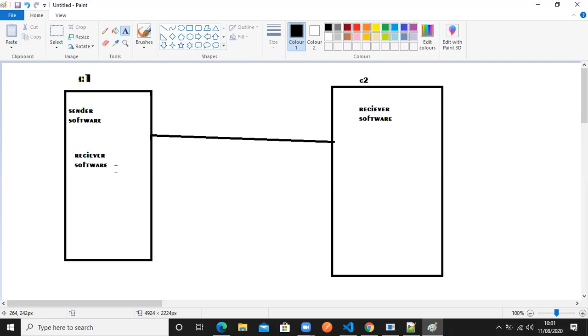Everything, because computers are the same. Computer hardware is not going to change. Computer hardware will have an input device, output device, memory device, CPU. All is the same for each and every computer in the network. Okay. Then how will the role be assigned? How can I say, in a network with 100 computers, this computer is a sender computer, this computer is a receiver computer? Based on the software installed in that computer. Understand?